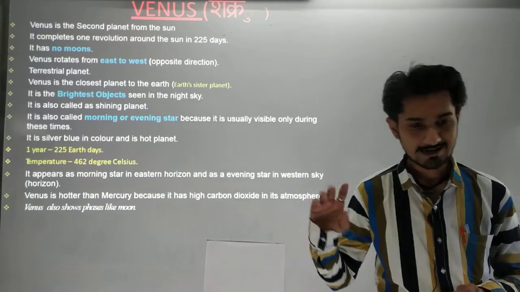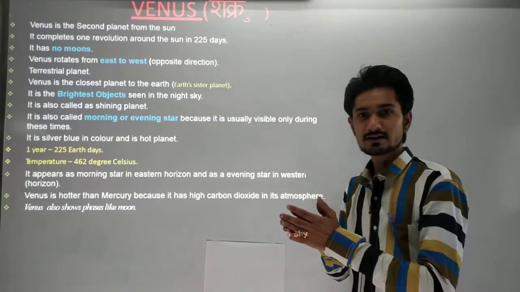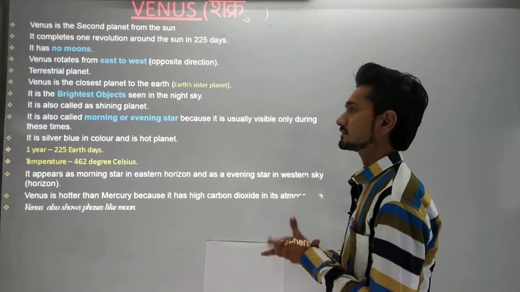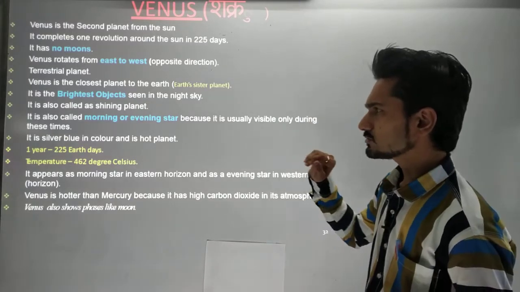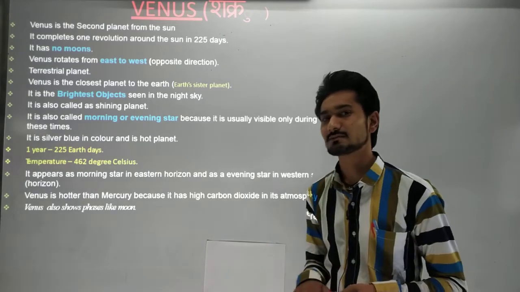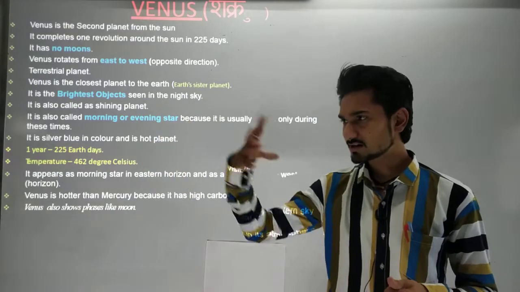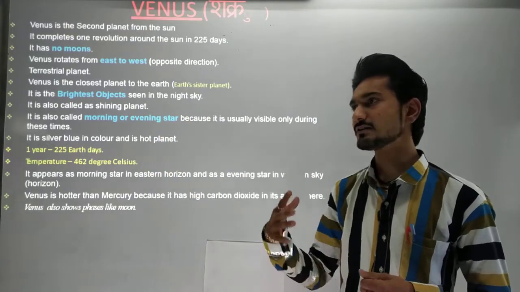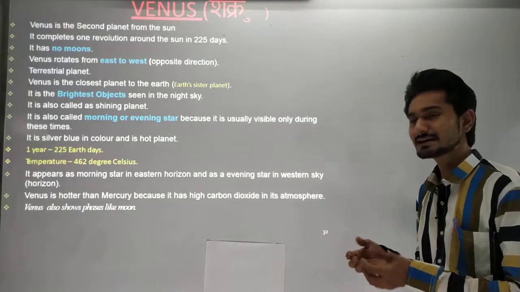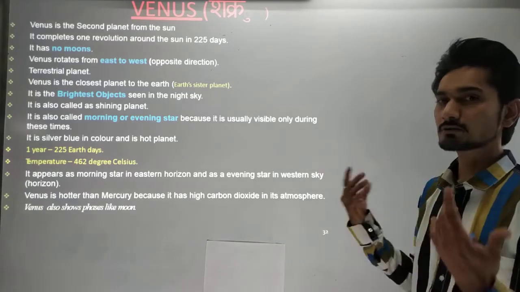Okay, it will be a shining planet, and it will be nearer to our Earth, and that's why we can see Venus from our Earth. It is also called the morning or evening star because it is usually visible only during this time. Whenever sunlight comes onto it, the surface of Venus gets more brightened than the others. That's why it is the morning or the evening star.